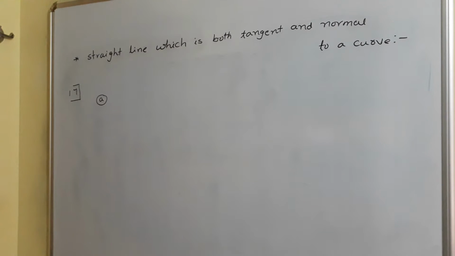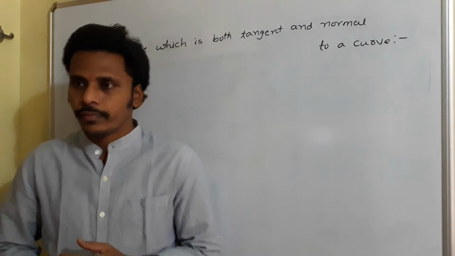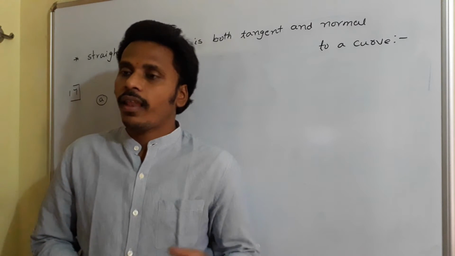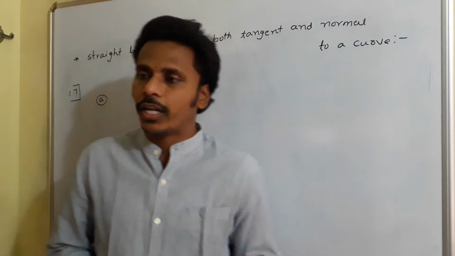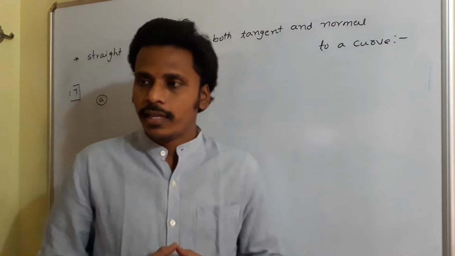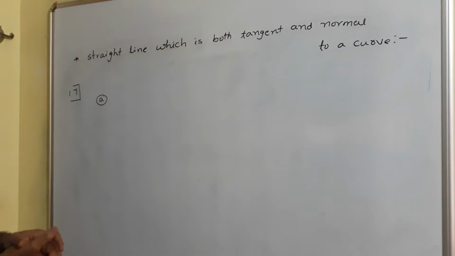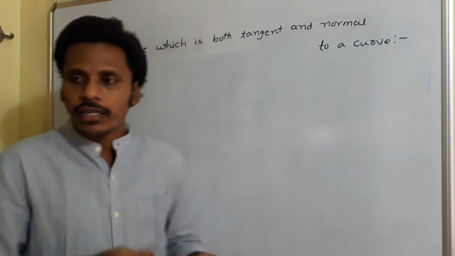Next idea from tangents and normals. As we discussed many things related to tangents and normals, in the last two classes we did common tangents, and in the last class, the tangent at one point that intersects the curve again at Q. Now in this class, as the 17th point, I am going to discuss a line for a curve which acts like both tangent and normal.